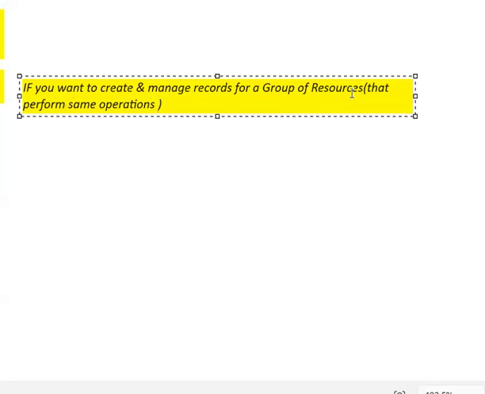You can take an example of web servers for the same domain.